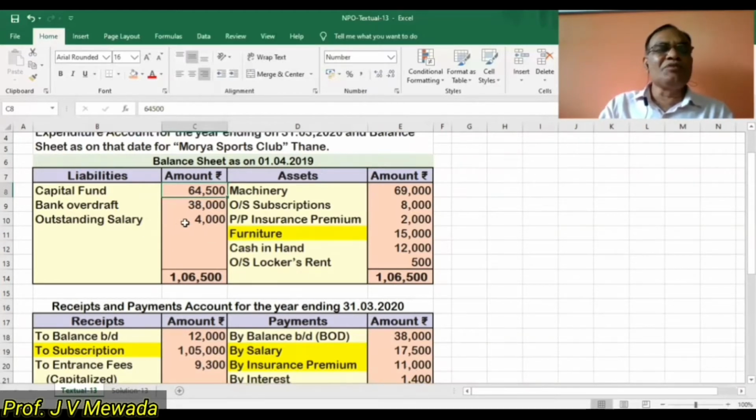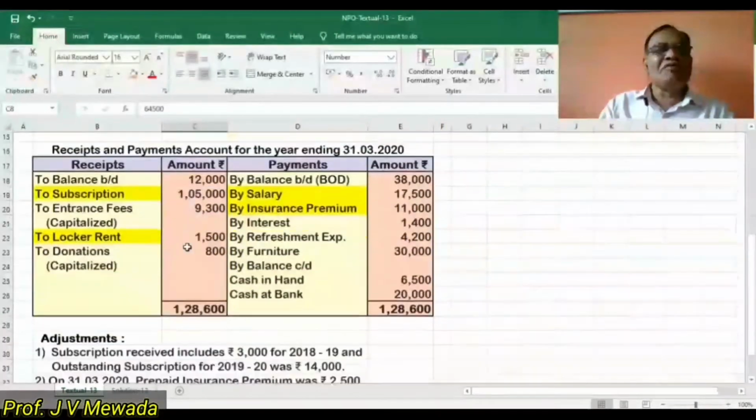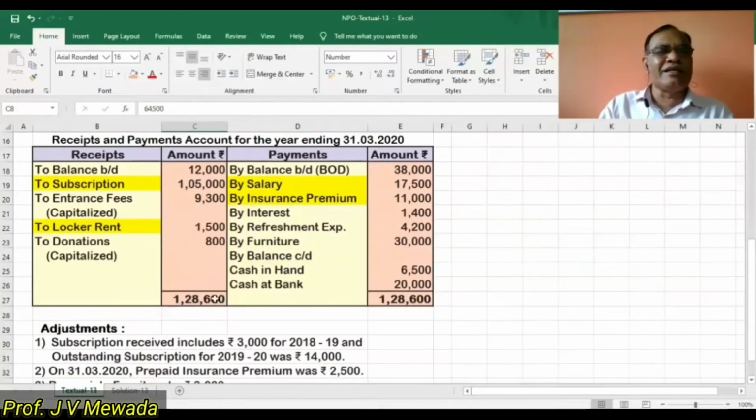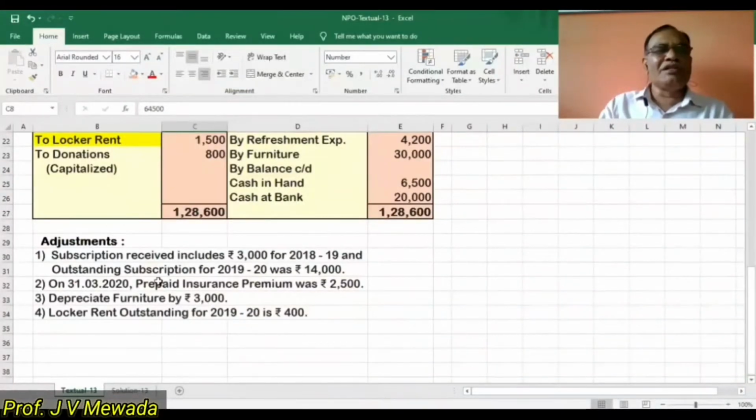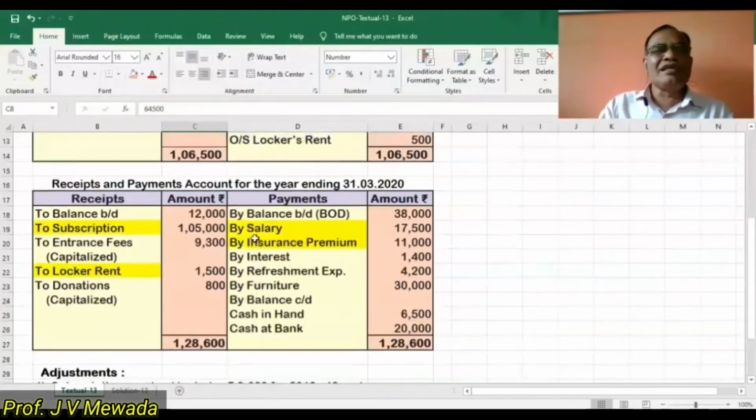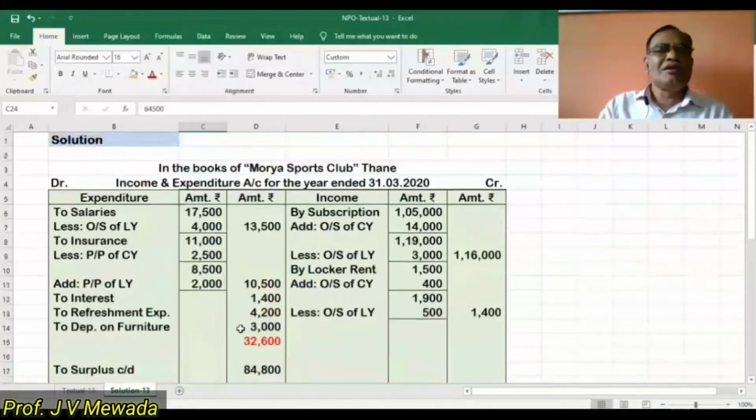Then outstanding salary 4,000. Now this is last year's salary, so we will take up the salary here. There is no adjustment of the salary for the current year. So first let us take up the salary 17,500. In our solution on the expense side, first we'll write the salary 17,500.